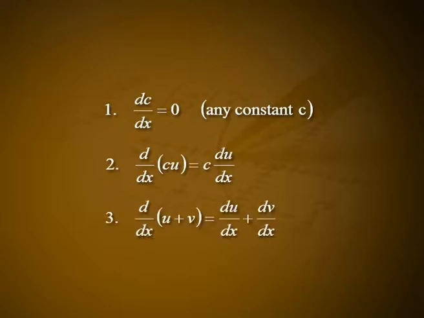At this stage, it might be well to recall the derivative formulas we have encountered so far. The functions u and v in these formulas are assumed to be differentiable functions of x. Derivatives. First one, d/dx of c is equal to 0 for any constant c. Second one, d/dx of cu is equal to c du/dx. Third one, d/dx of (u + v) is equal to du/dx + dv/dx. Fourth one, d/dx of uv is equal to u dv/dx + v